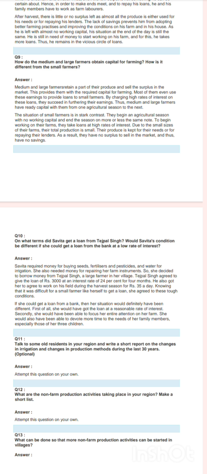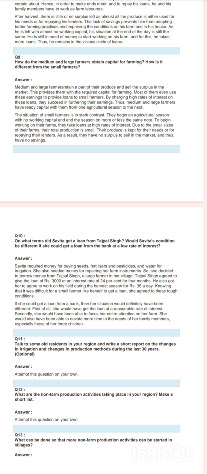Most of them even use these earnings to provide loans to small farmers by charging high rates of interest on these loans. They succeed in furthering their earnings. Thus, medium and large farmers have ready capital with them from one agricultural season to the next.